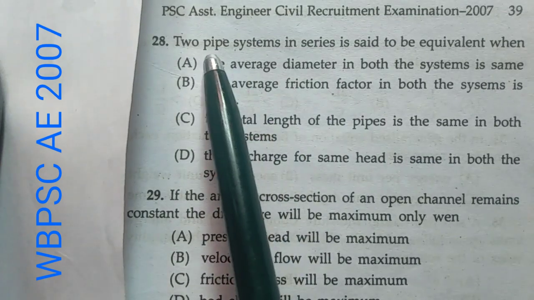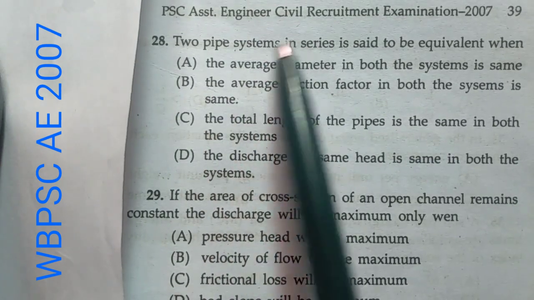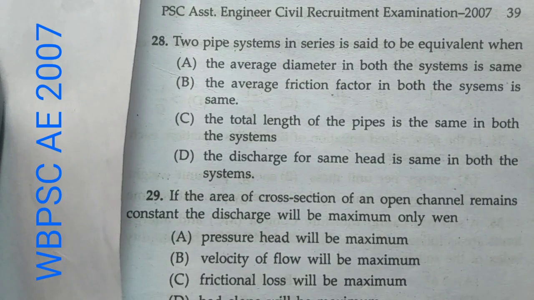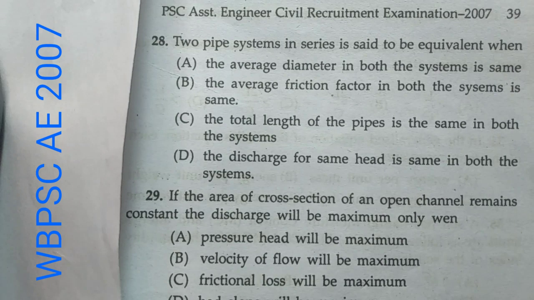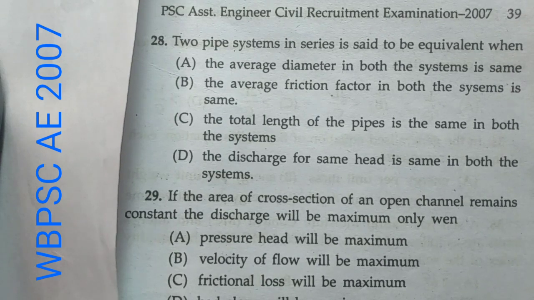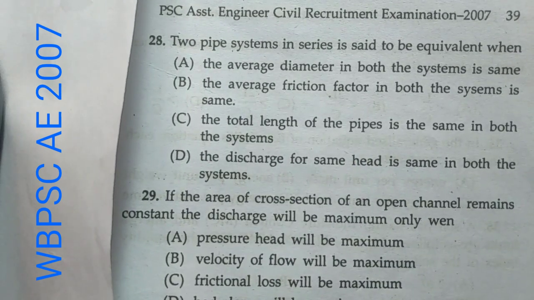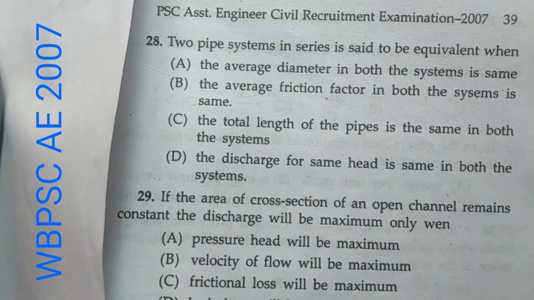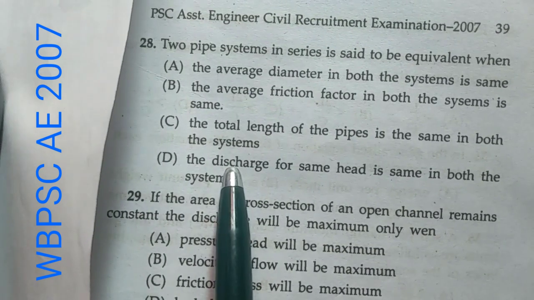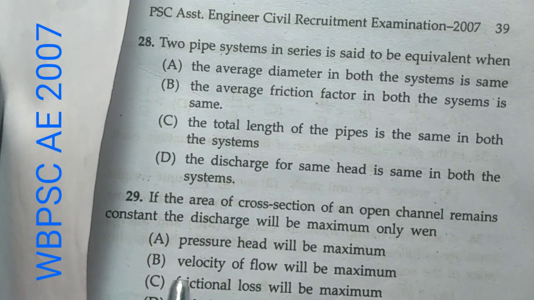Also please remember that two pipe systems, when in parallel, the head loss will be same in both the systems. So please remember that for pipes in series discharge is same, and for pipes in parallel head loss is same. So here option D is the answer.